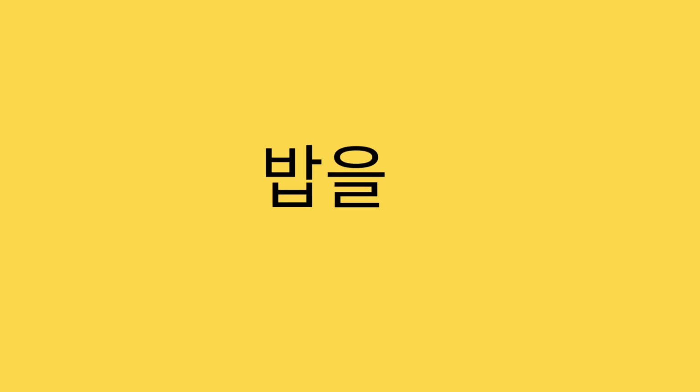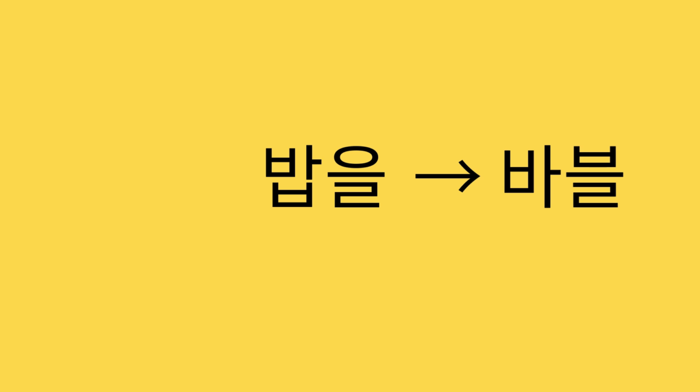First, check whether the first syllable has a final consonant. Then, check whether the next syllable begins with a vowel, that is, with an initial iung. If it does, carry the final consonant over and read it at the start of the next syllable. For example, in 밥을, the syllable 밥 ends in biup, and the next syllable begins with the silent iung. So the liaison applies, and we pronounce it 바블.